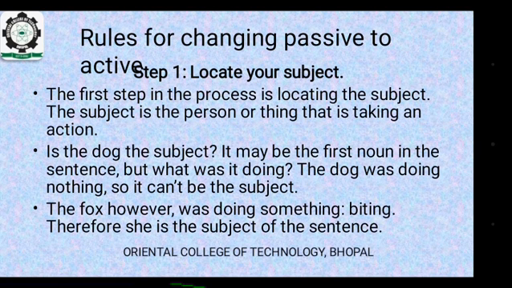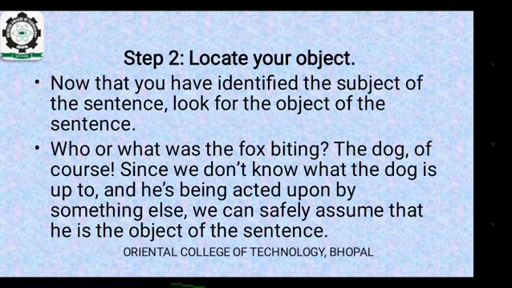Rules for changing passive to active. Step 1. Locate your subject. The first step in the process is locating the subject. The subject is a person or thing that is taking an action. Is the dog the subject? It may be the first noun in the sentence. But what was it doing? The dog was doing nothing, so it can't be the subject. The fox, however, was doing something, biting. Therefore, she is the subject of the sentence.